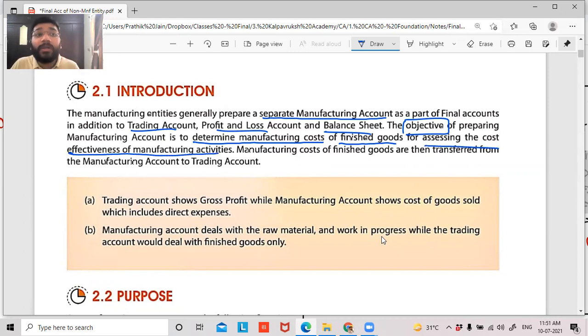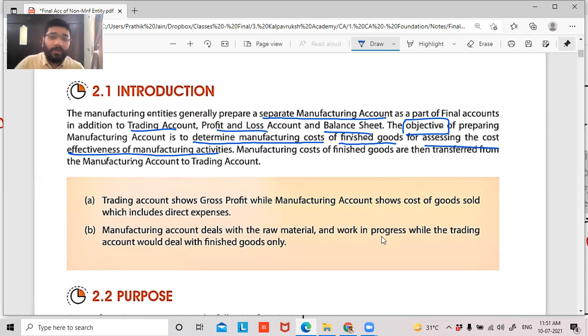I want to know what is the total cost that has gone into the manufacturing. Once you know the cost, guys, only then can you add profit and make the selling price. How do I determine my selling price? For me to create an MRP on the product, I need to know what my cost involved is. With that, I'll add my profit. Only then will you get to know your selling price and MRP. So for deriving your MRP, you need the cost. How do we get the cost? By preparing the manufacturing account. Am I clear or not clear with this?